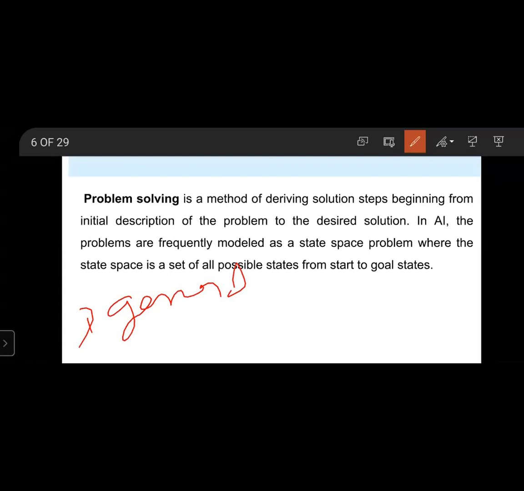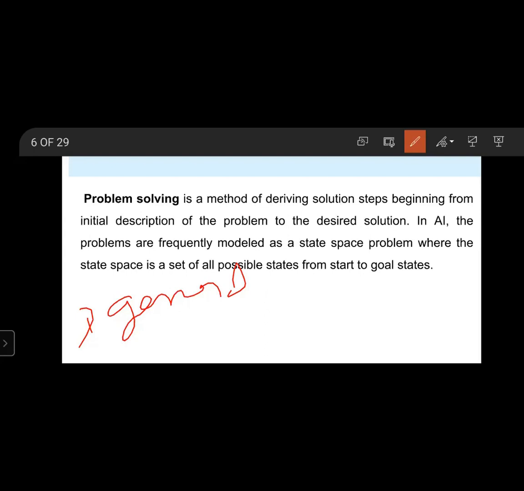The most general approach for solving a problem is to generate the solution and test it. For generating a new state in the search space, an action or operator or rule is applied and tested whether the state is the goal state or not.